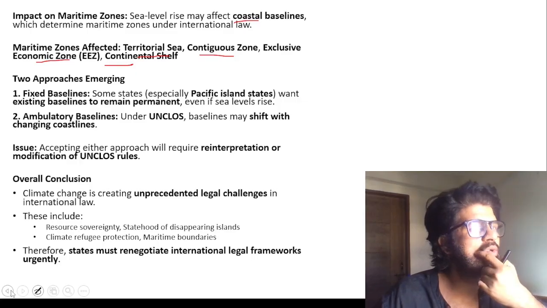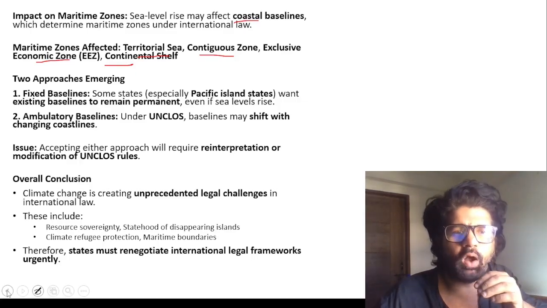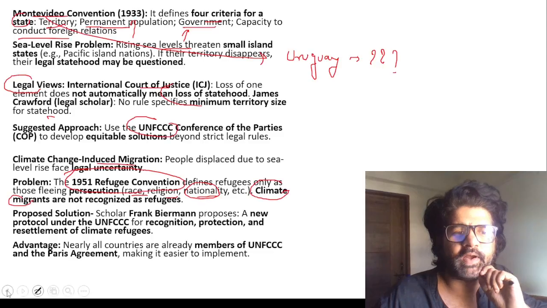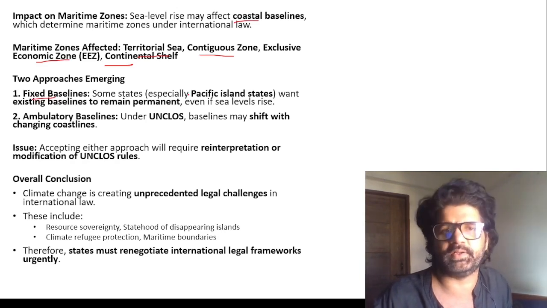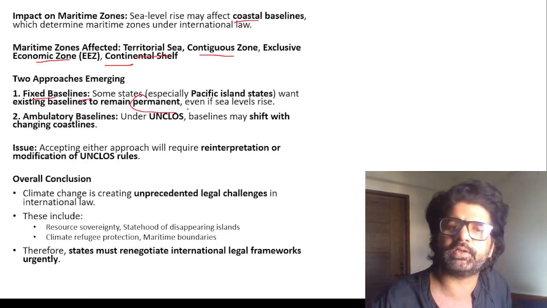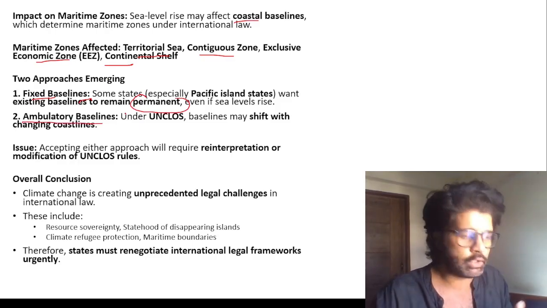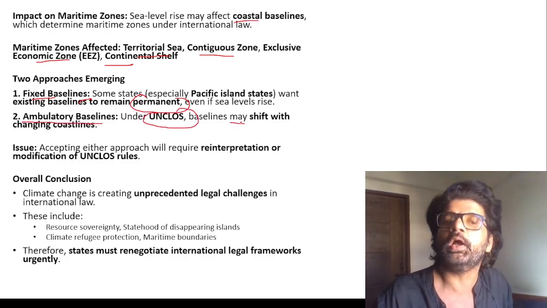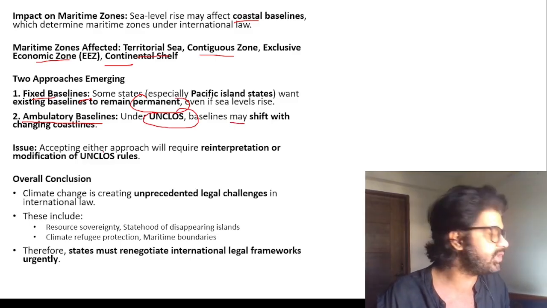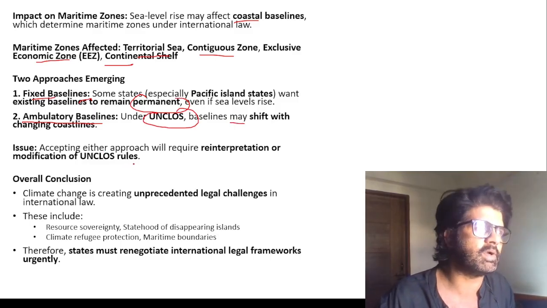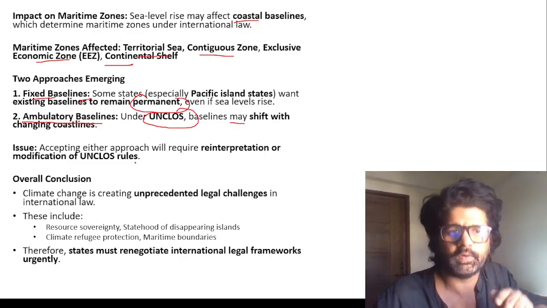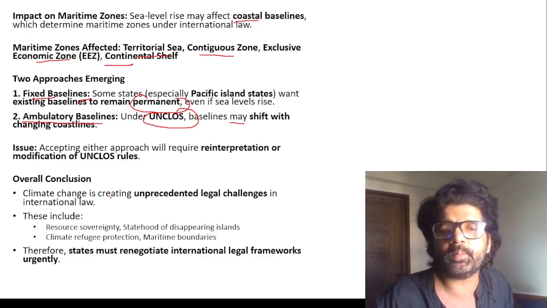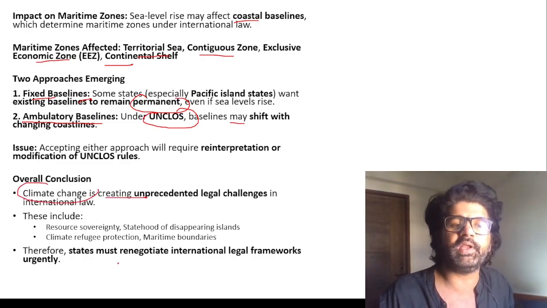So how will you tackle them? How will coastal baselines be defined? How will the territorial or contiguous region be defined? There are two approaches. Either you fix the baselines, even if the land gets submerged. The other is the ambulatory baseline, where you change it. Under the UN Convention on the Law of the Sea, baseline may shift according to the changing coastline as land gets submerged or emerged. Even in geography, you read about submergent landform and emergent landform. So you can see how many unprecedented challenges climate change is bringing.